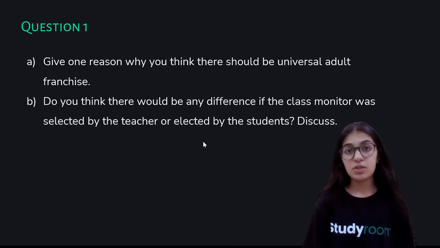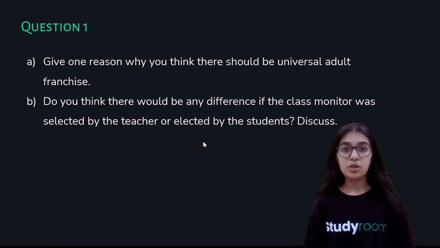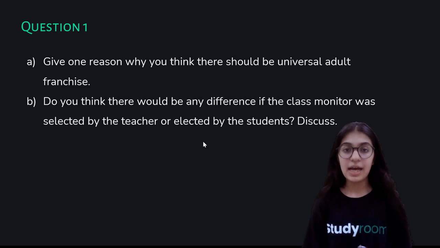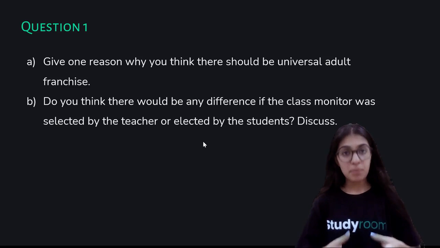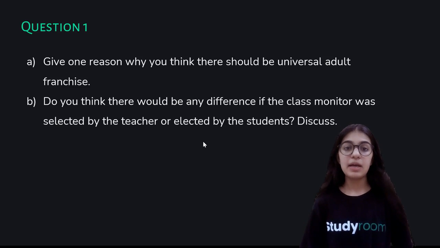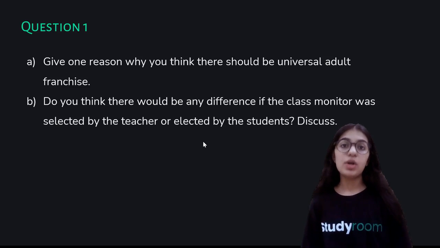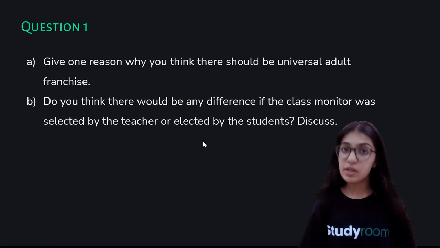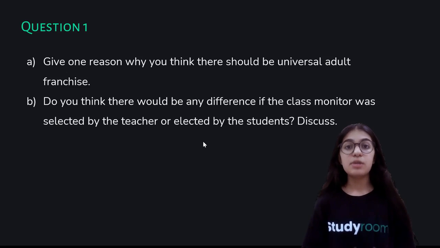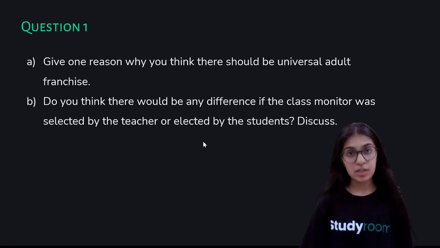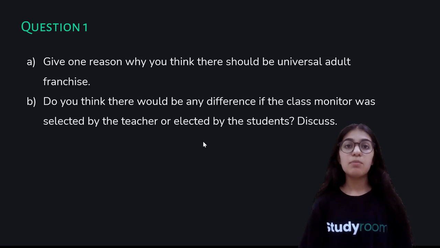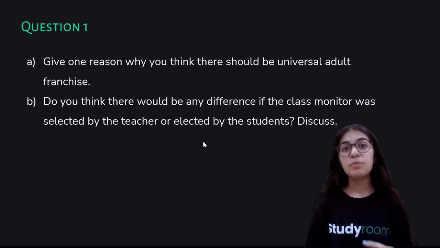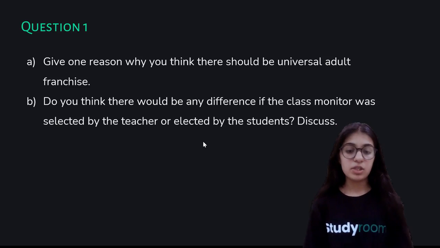Each student will be given the chance to vote for the particular student who they wish to become the class monitor, and that will lead to a fairer decision in the class because students know more about each other than the teacher. The teacher will make a biased decision because she will only make the class monitor on the basis of how good their marks are, so this could lead to an unfair decision in the sense that students might not be happy. So the students, if given the chance to elect the class monitor, will make a fairer decision because the class monitor will be elected on the basis of the majority votes.